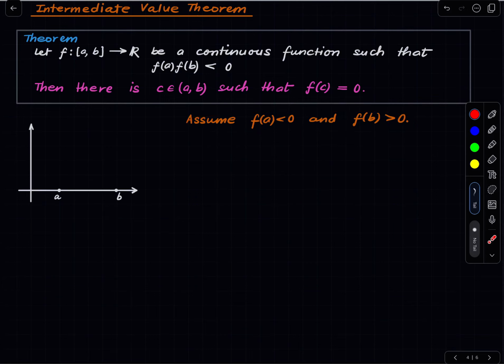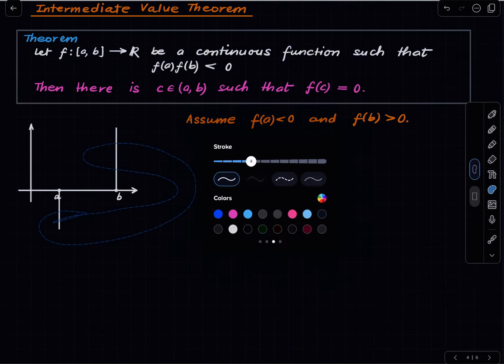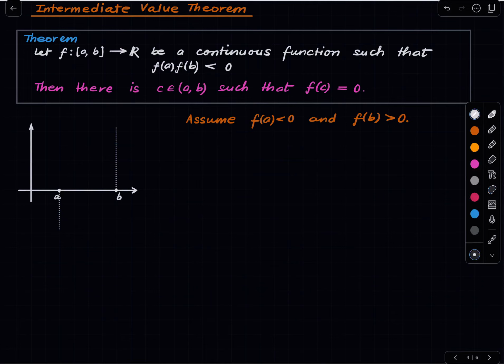Okay, and just for my sanity, I will draw something here. Okay, so these are the function values. So this is the value at a and that is the value at b. All right. And the main idea of the proof is the following. The value of the function at a is negative, and therefore by continuity of the function, it will stay negative in a neighborhood of a. If fa is negative, the function stays negative for some time.